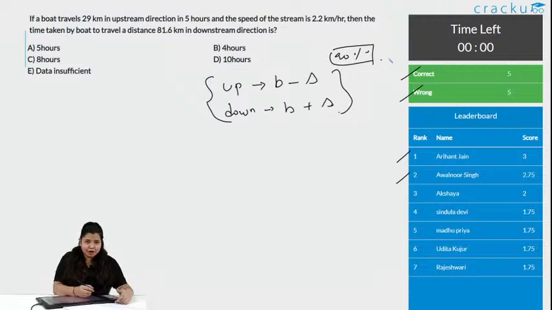Oops, did you take it wrong, or is it something else? Chalo, let's see the solution for this.